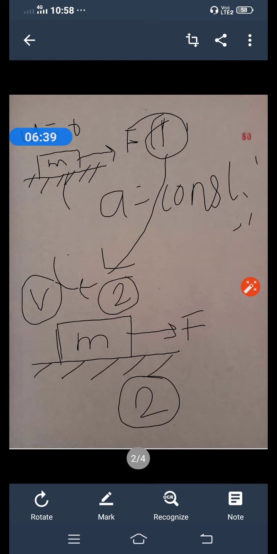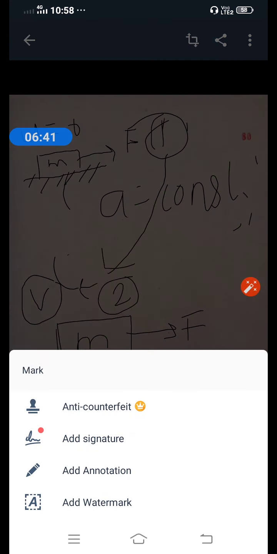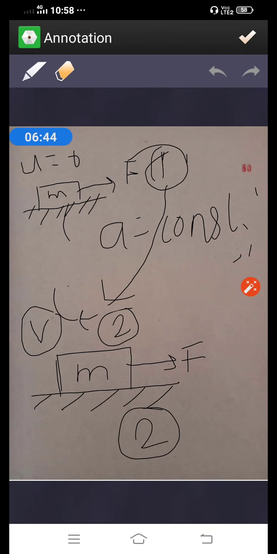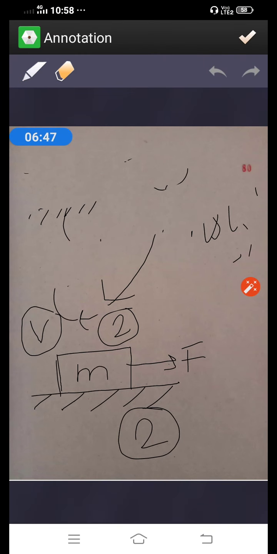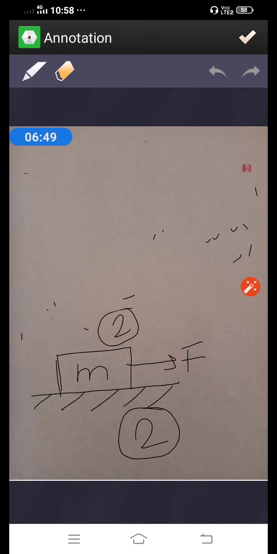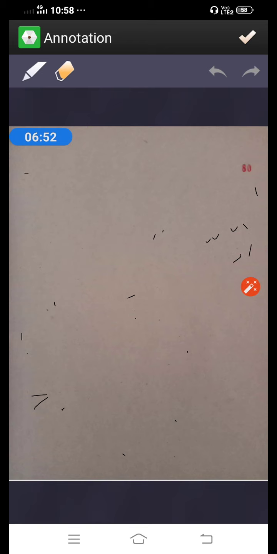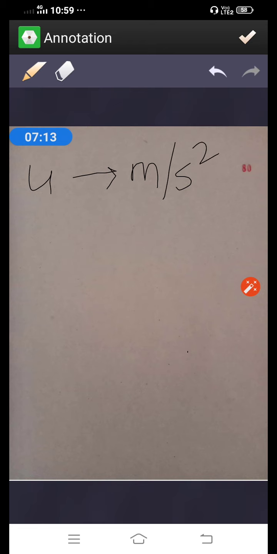One more thing, you must know the unit of all that designation. So let us see the units, because unit is very important. First is u. So what is the unit of u, student? u is the initial velocity and its unit is, yes, anybody? Meter per second square. It is a velocity, initial velocity.